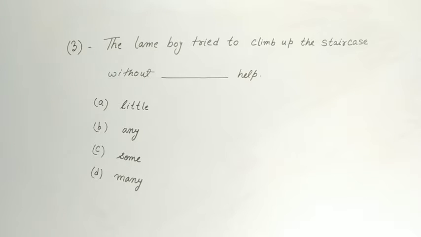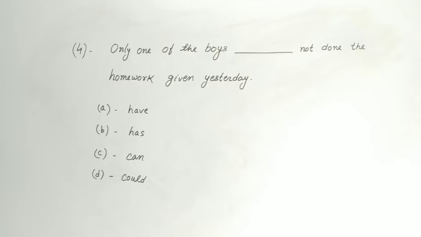Question number 3. The lame boy tried to climb up the staircase without dash help. And the options are little, any, some, many. Question number 4. Only one of the boys dash not done the homework given yesterday. And the options are have, has, can, could.